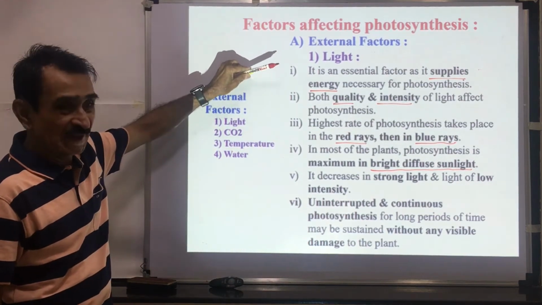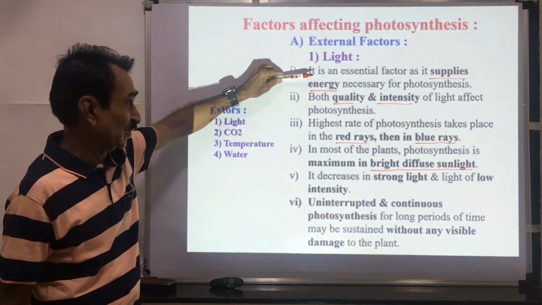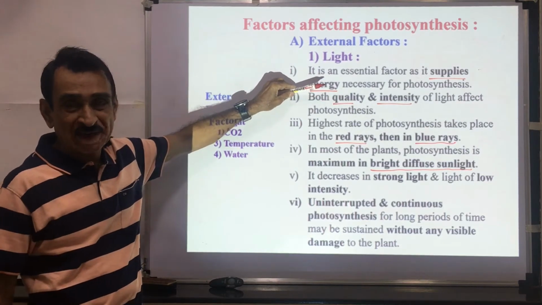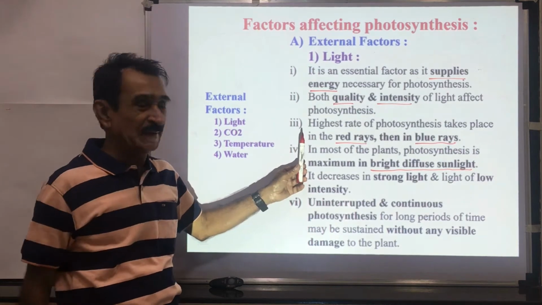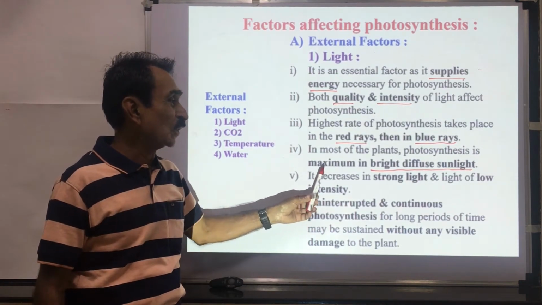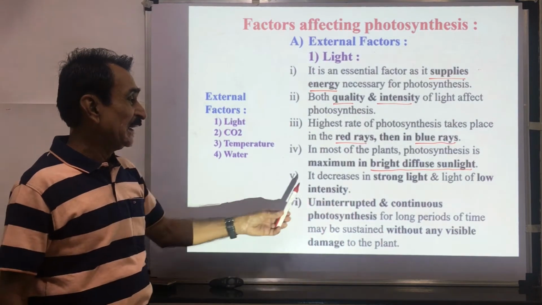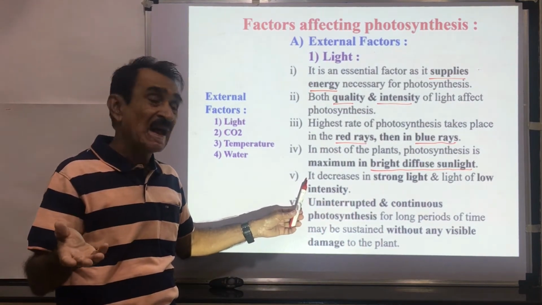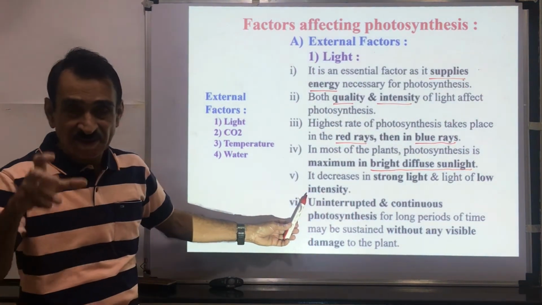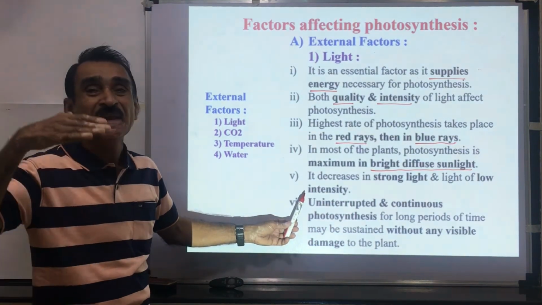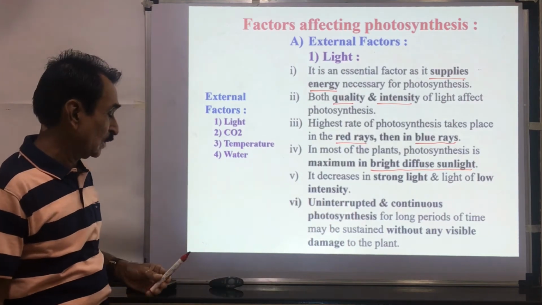The first factor is light, a very important factor because it supplies the energy. Quality and intensity of light both are important. Highest rate of photosynthesis occurs in the red light and blue light. In most plants, photosynthesis is maximum in bright and diffuse light. It decreases in strong light and light of low intensity. If the intensity is very low or very high, both are inhibitory to photosynthesis.